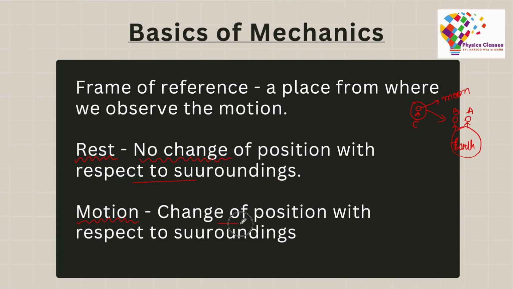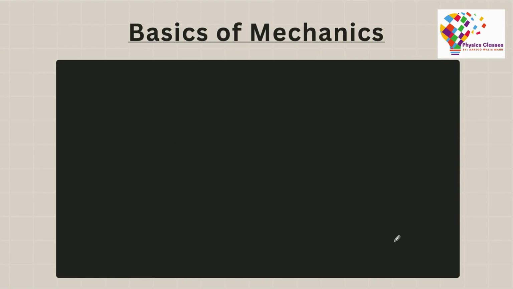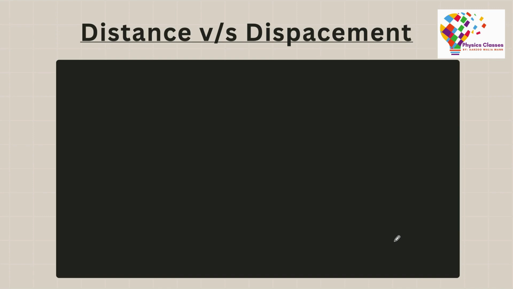So when you observe the same object from two different reference frames, then the motion can appear to be different. Therefore, rest means that there is no change of position with respect to the surroundings. On the other hand, motion means that there is a change in position with respect to surroundings. If there is a change, then it is in motion. If it is at rest, then it is not moving. But motion and rest both are relative terms, because when you observe from different reference frames, the same motion can appear to be different.